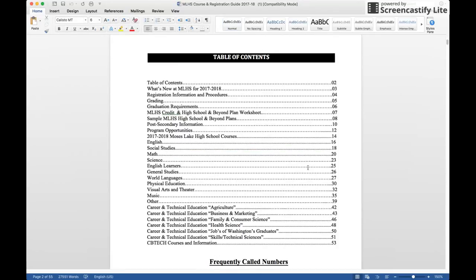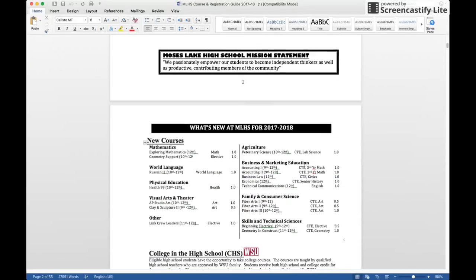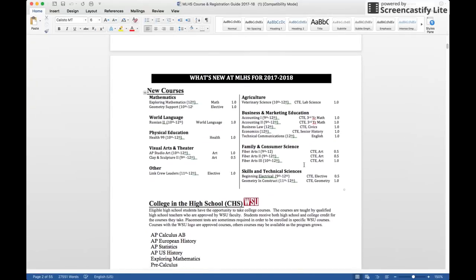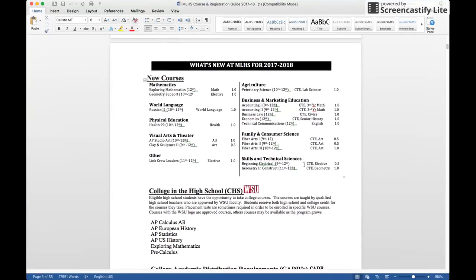So if y'all would get out your course guide and turn to page 2, the table of contents, it will show you that this is a good place to reference and how to find classes that you're looking for in this course guide. If you go to page 3, this is where you'll see what's new at Moses Lake High School for 2017-2018. We have some new courses in math, world language. We have some really exciting classes in the business and marketing department and family and consumer science. So check those out. And if you want to learn more, you can go to the table of contents and find what page those classes are on.